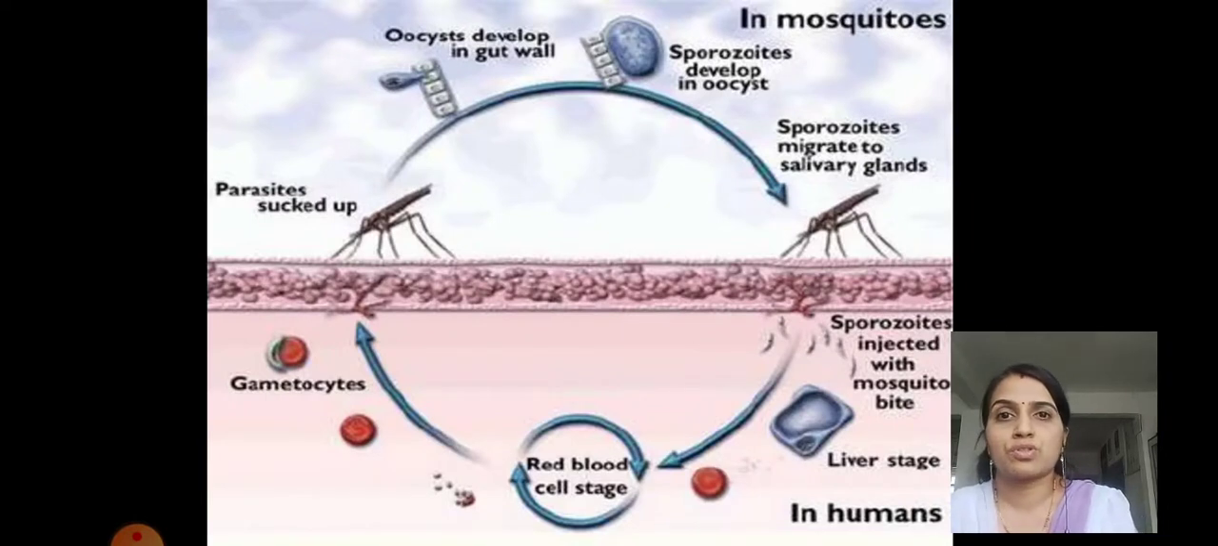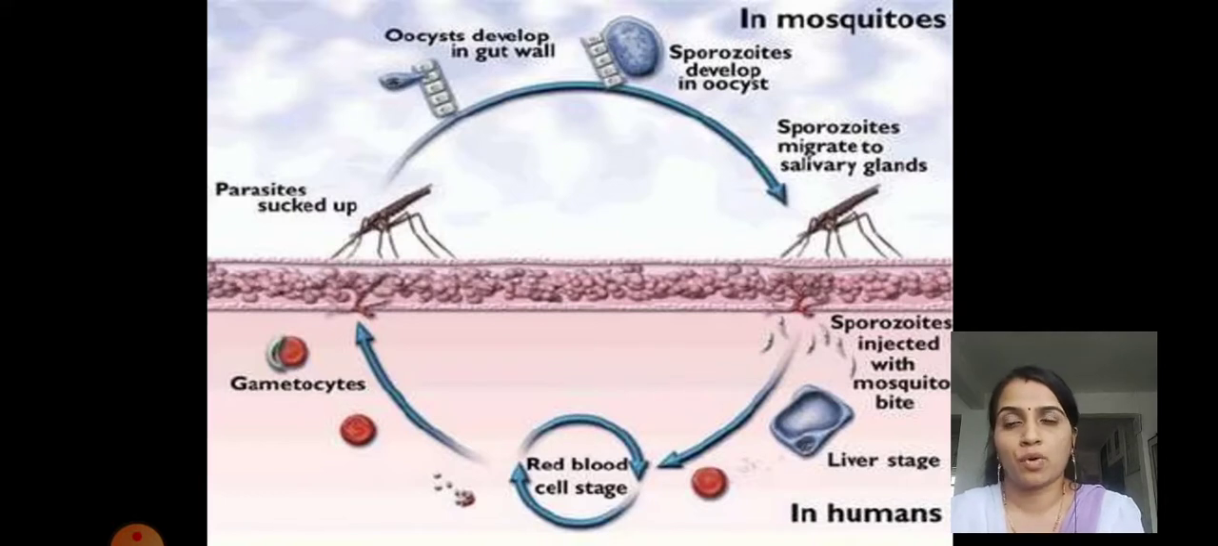The next slide gives you a proper idea about the life cycle of the malarial parasite, how it is completed through two hosts: one is the female Anopheles mosquito and the other is the human. When the female Anopheles mosquito sucks the blood of an infected person who is suffering from malaria, through that blood the Plasmodium gets into the body of the mosquito.